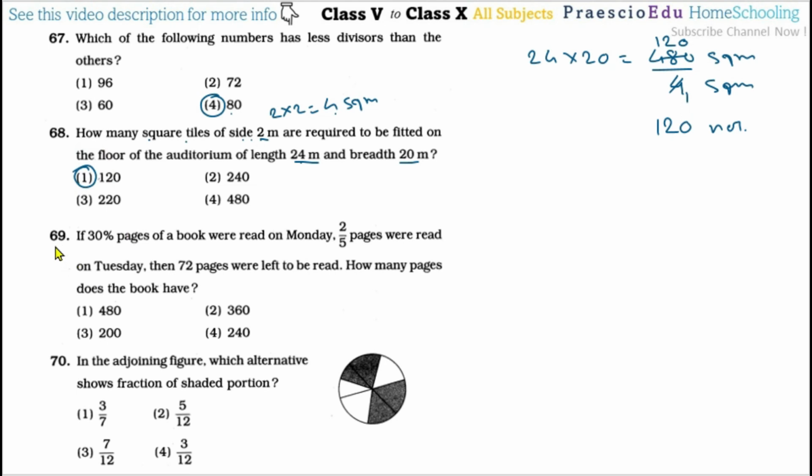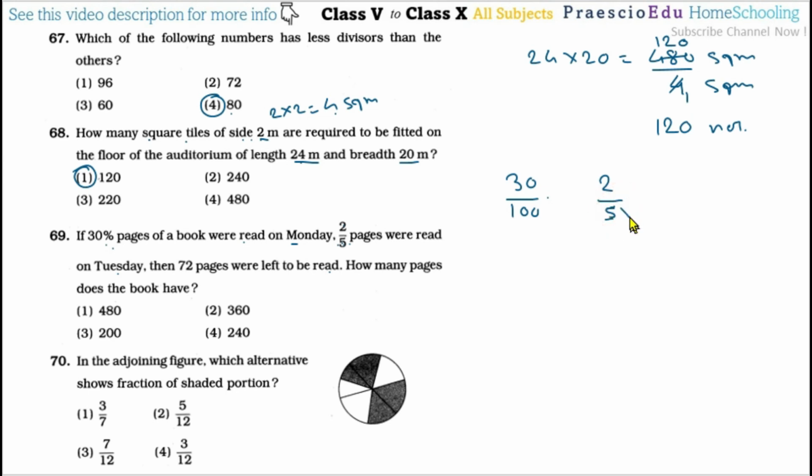Then question number 69: if 30% of the pages of a book were read on Monday and 25 pages were read on Tuesday, then 75 pages were left to be read. How many pages does the book have? First of all we will calculate this percentage. 30% means 30 divided by 100. 2 by 5 of the pages were read, and this one also we will convert to a percentage, so for that we make 100 the denominator.